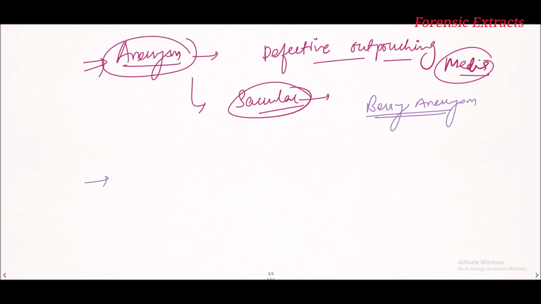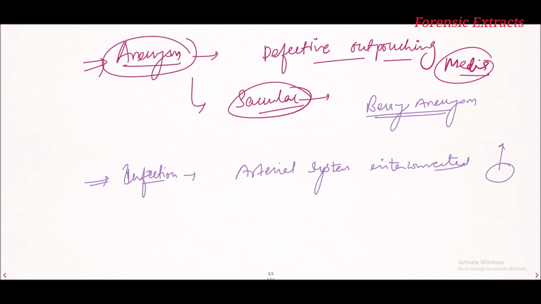Now second is infections. It is very important from the infection point of view, because the arterial system is interconnected. So infection may travel from the vertebrobasilar system to the cranial system.